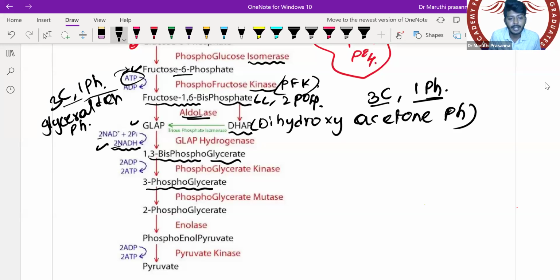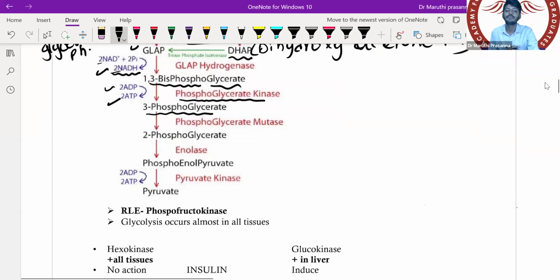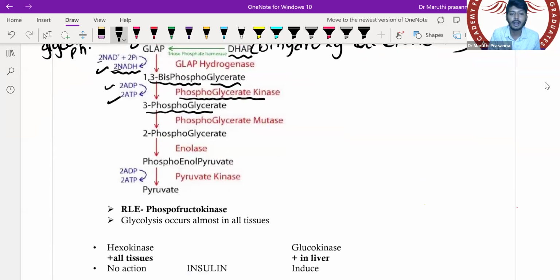So 1,3 bisphosphoglycerate will get converted into 3 phosphoglycerate. This conversion takes place with the help of phosphoglycerate kinase. There, ADP will get converted into ATP. So we have taken one phosphate from the 1,3 bisphosphoglycerate and added it to the ADP to form ATP. From here on, I told you all the reactions take place twice, so totally I'll get 2 ATP.